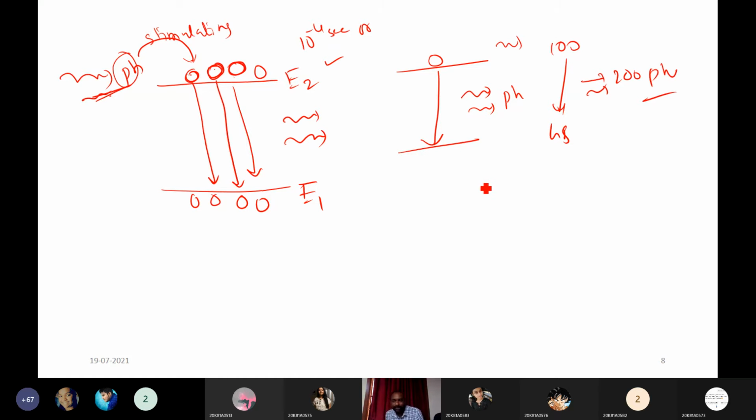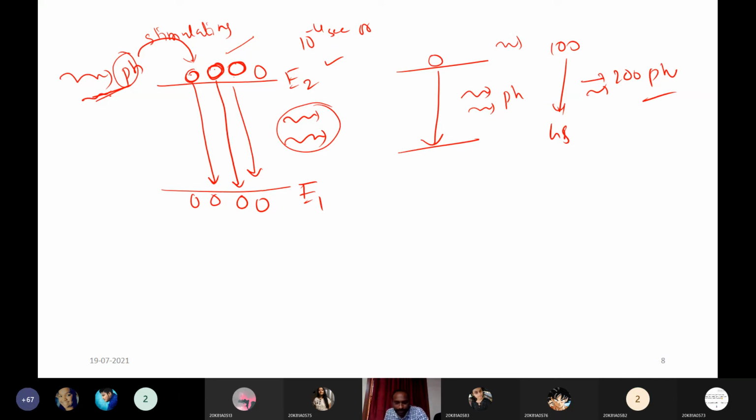Like that, depending on the photons, and depending on the number of available atoms in the excited state, we will get the number of emitted photons. These emitted photons will depend on the availability of atoms in the excited state. So in spontaneous emission we will get only one photon, but in stimulated emission we will get two photons per atom.